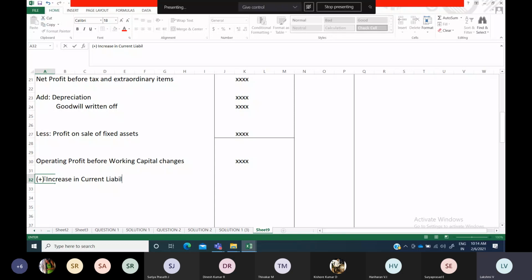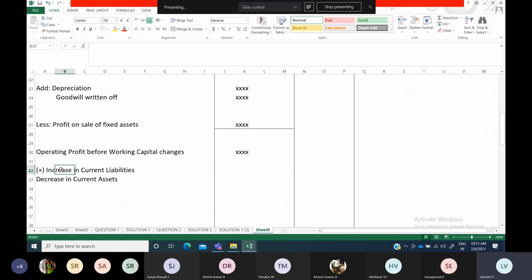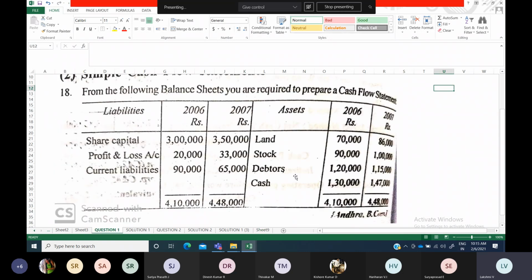Add increase in current liabilities. Then decrease in current assets, you also have to add. So increase in current liability, decrease in current assets. If you come across any such item by comparing your balance sheet, you have to go through the question. What are the current assets you have to see? Land is a fixed asset. Stock is a current asset. Increase means what you have to do, decrease means what you have to do. You should remember that.